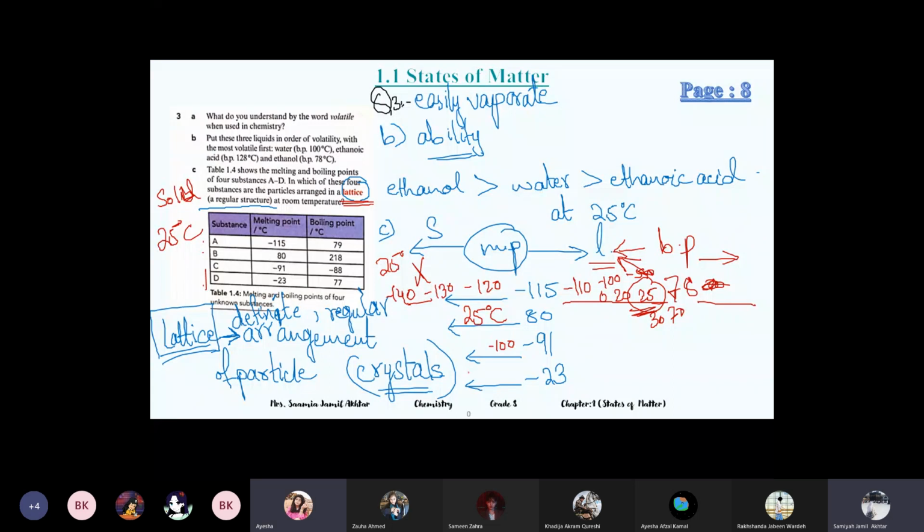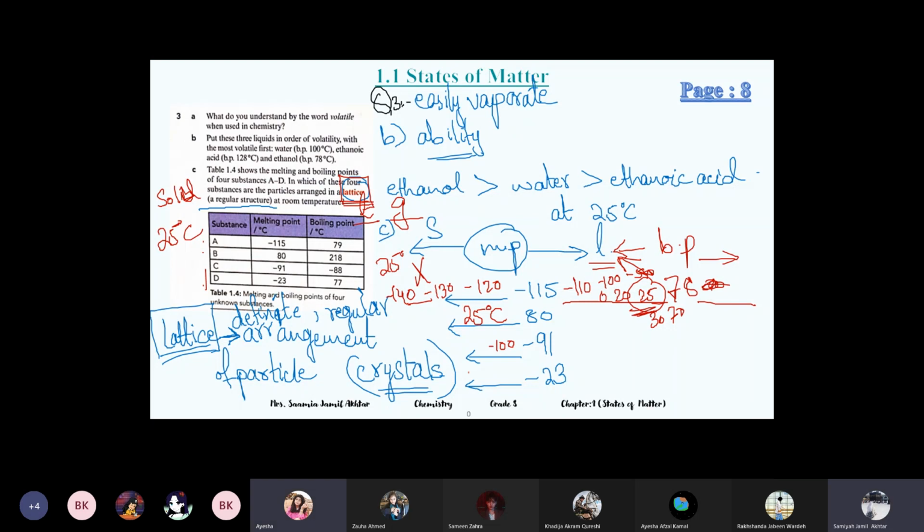So it's only B. That's why I wrote B, because in the rest of them, look at the melting point. Don't look at the boiling point, because they are talking about lattice, solid. This is just to confuse you. Don't look at the boiling point, because boiling is related to liquid and gas, and we want solid.